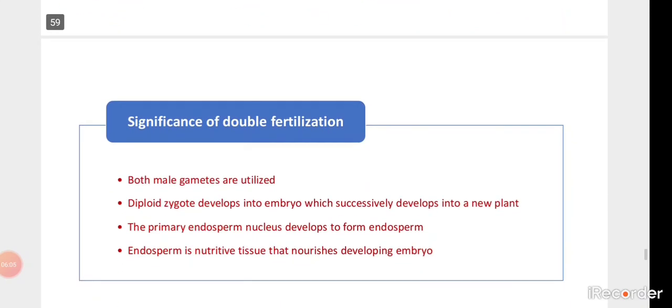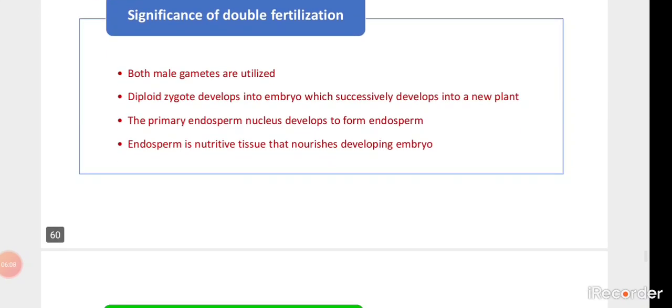Let us see the significance of double fertilization. Both male gametes are utilized, so they are not useless for fertilization. When one male gamete fuses, it is the first fertilization. When the second male gamete fuses, it is the second fertilization. So both get used, that is why it is said to be utilized. Okay, the diploid zygote develops into the embryo. So these are certain post fertilization changes.